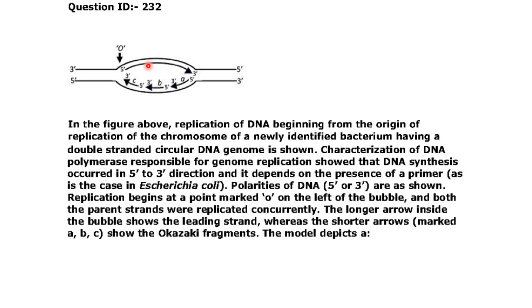And how are the sequence in which Okazaki fragments are synthesized? So C occurs prior to those marked A and B. C is the first one to be synthesized, followed by A and B. So we will see the options in the next slide.